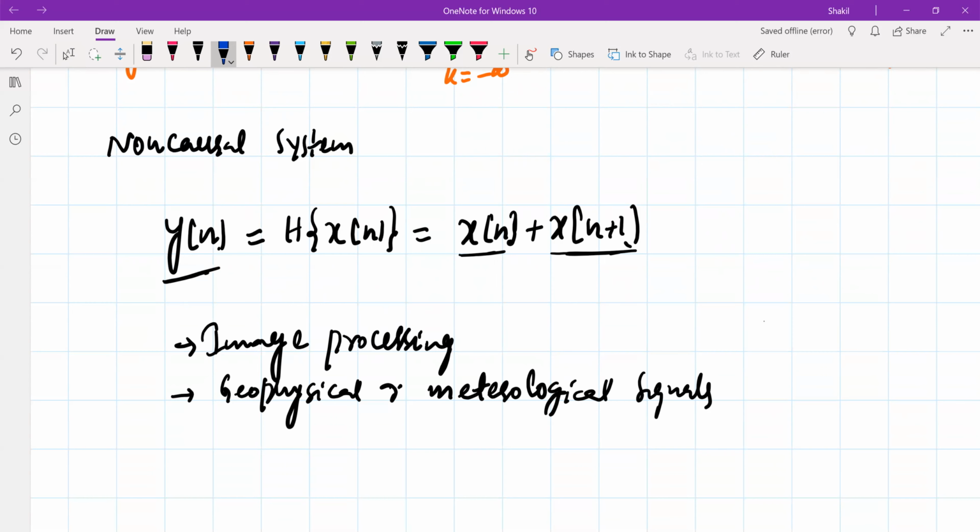So in these systems we can avoid this causality constraint. And this causality property is very important for systems that are actually physically realizable.